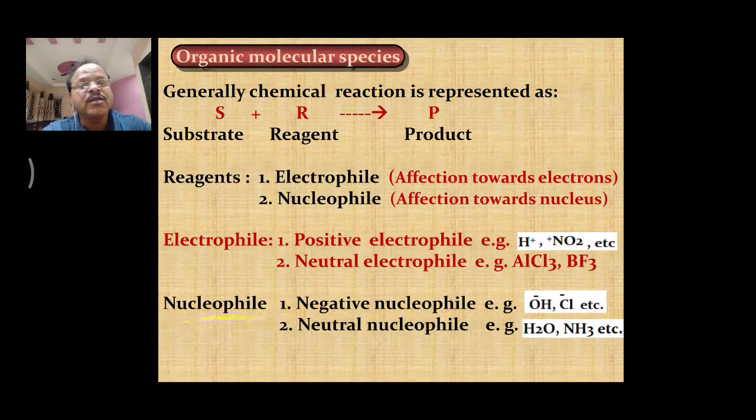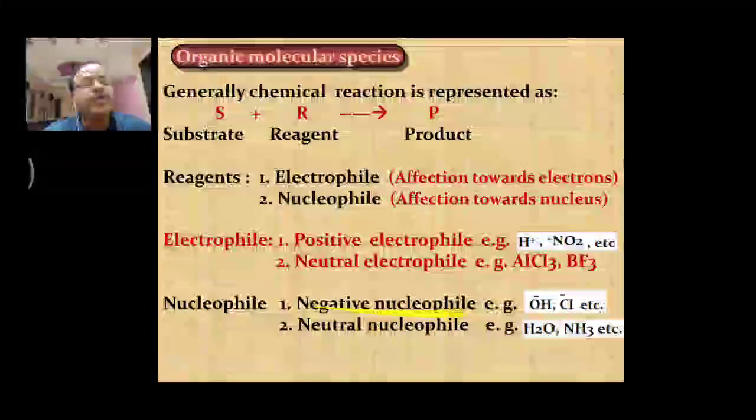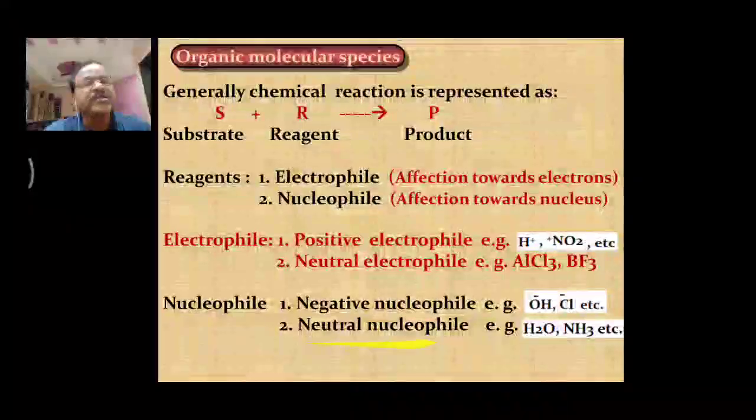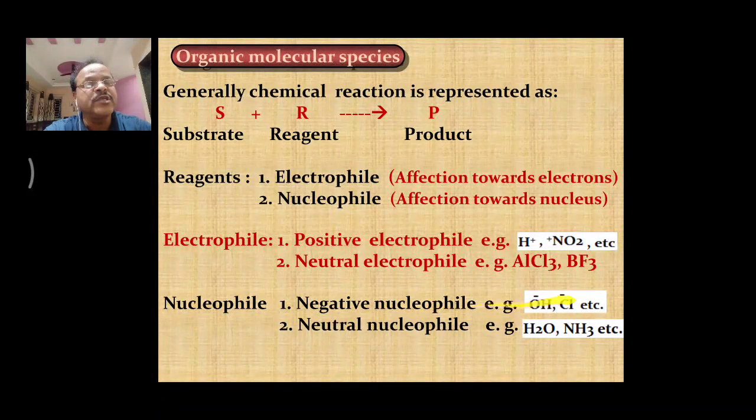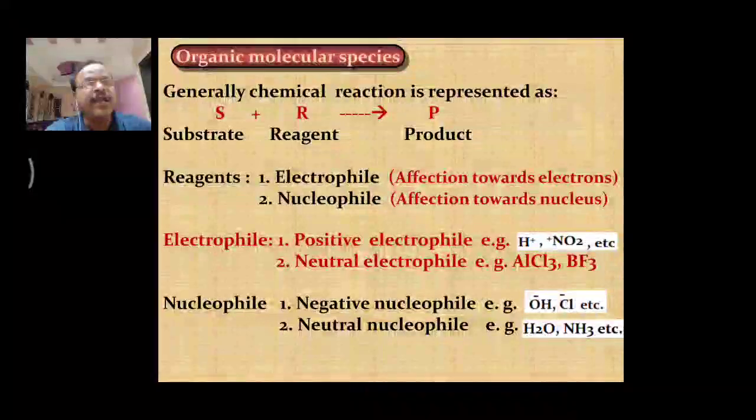Now let's see the nucleophiles. Nucleophiles are again of two types, negative nucleophiles and neutral nucleophiles. Negative means they carry a negative charge: OH minus, Cl minus, Br minus, I minus, etc. Neutral nucleophiles don't have a negative charge, but they are electron rich species.